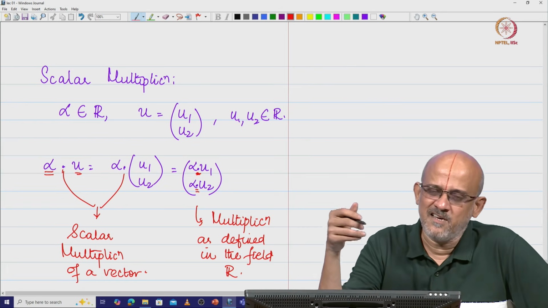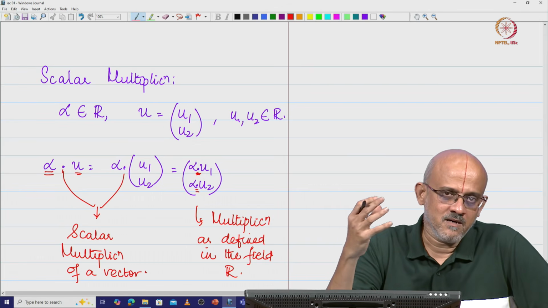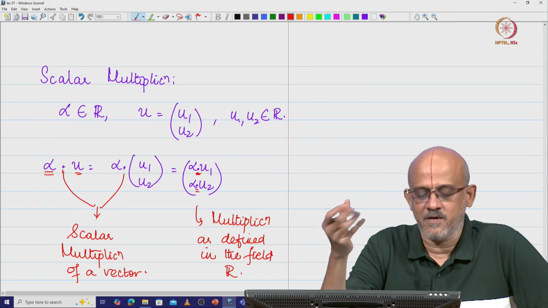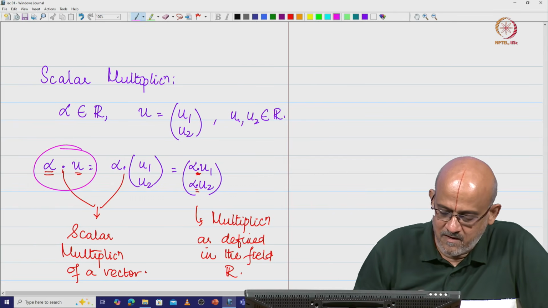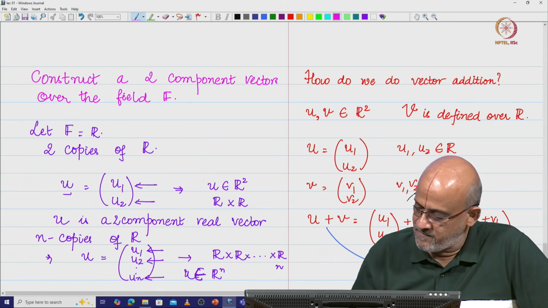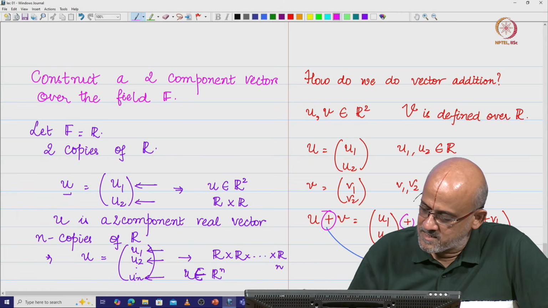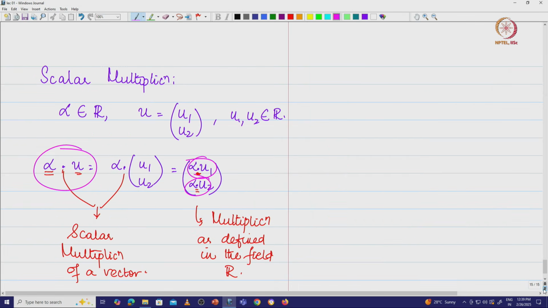This in some sense is also like the operator overloading that you do in programming, where the same operator conveys different meanings at different points. When you do this here, it is scalar multiplication of a vector; here it is just multiplication of two real numbers. Similarly, this and this correspond to vector addition, whereas this corresponds to the addition of two real numbers or two field elements, as defined by the field arithmetic. So that is what it is.